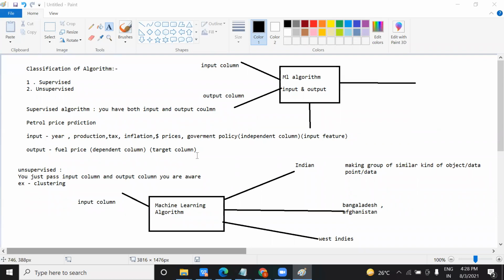Whatever product you pass to the machine learning algorithm, it might be possible that the algorithm can't remember the features of that item. For example, let me give you one example.